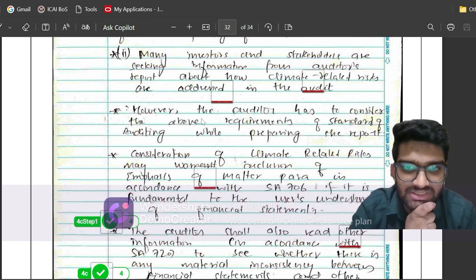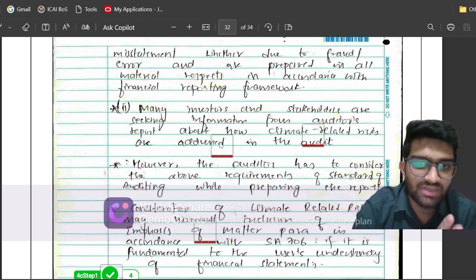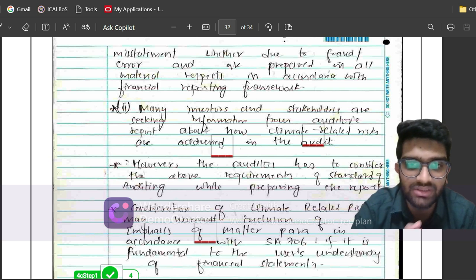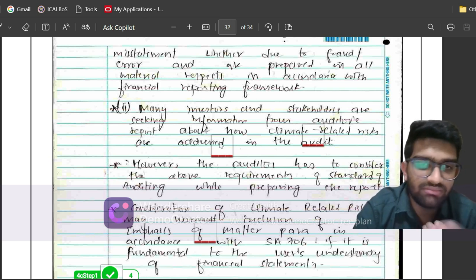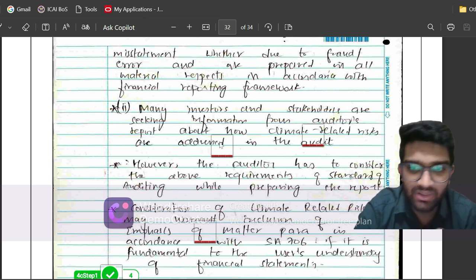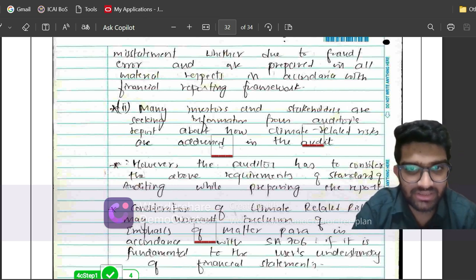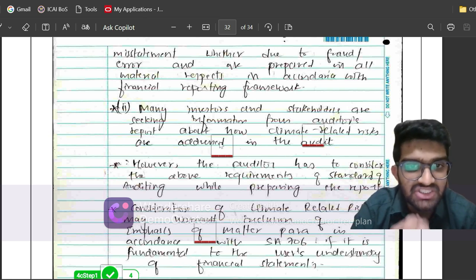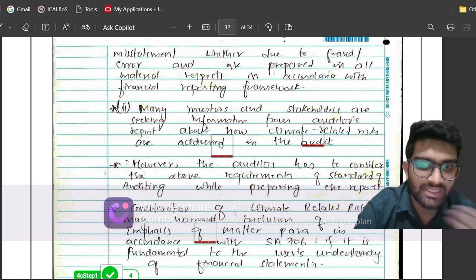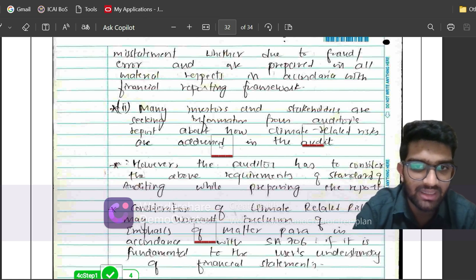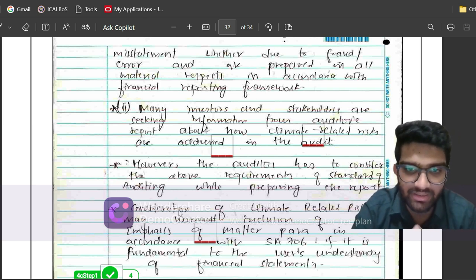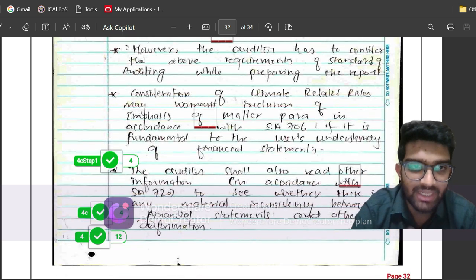Now the auditor has to consider the above requirements of the standard. See, even if stakeholders or investors are requiring the auditor to address how he dealt with the climate related risks, the auditor has to stick to the requirements of the standards on auditing. So first I have told what the overall objective of the auditor is. Then I have told that many investors and stakeholders are requiring auditors to explain how they dealt with the climate related risks. And third, however, the auditor has to stick to the requirements of standards on auditing. Now we will come to the actual question.